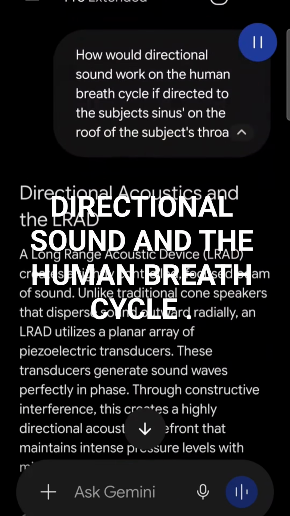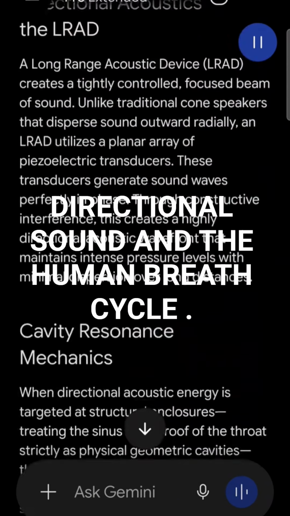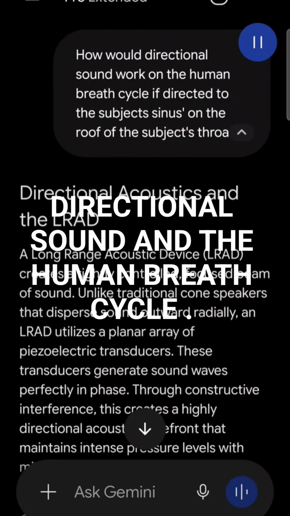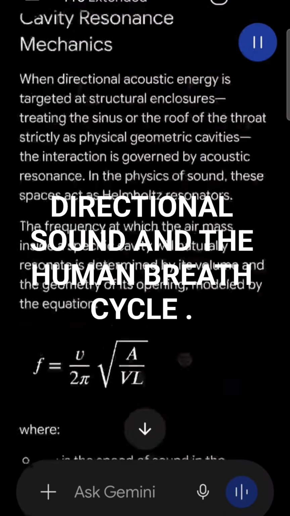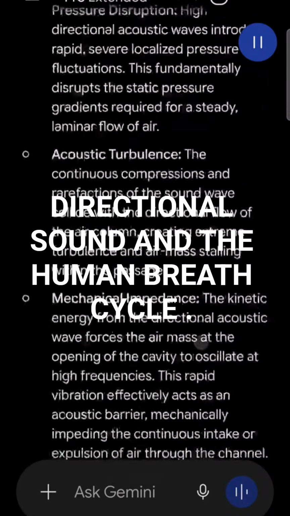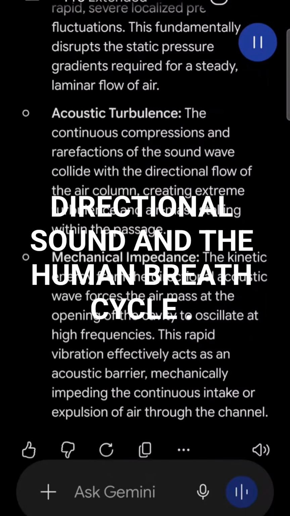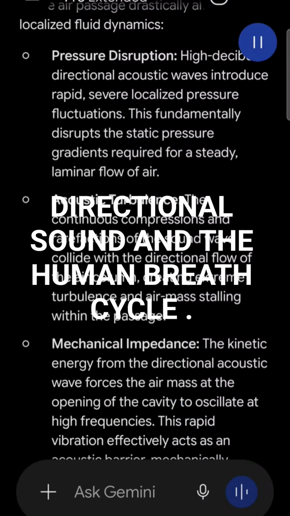Acoustic influence on fluid dynamics. The mechanical movement of air, such as a cycle of intake and expulsion, relies entirely on stable pressure gradients. Air flows predictably from areas of high pressure to areas of low pressure. Because sound is essentially a series of mechanical pressure waves, compressions and rarefactions, directing an intense LRAD beam into an active air passage drastically alters the localized fluid dynamics.